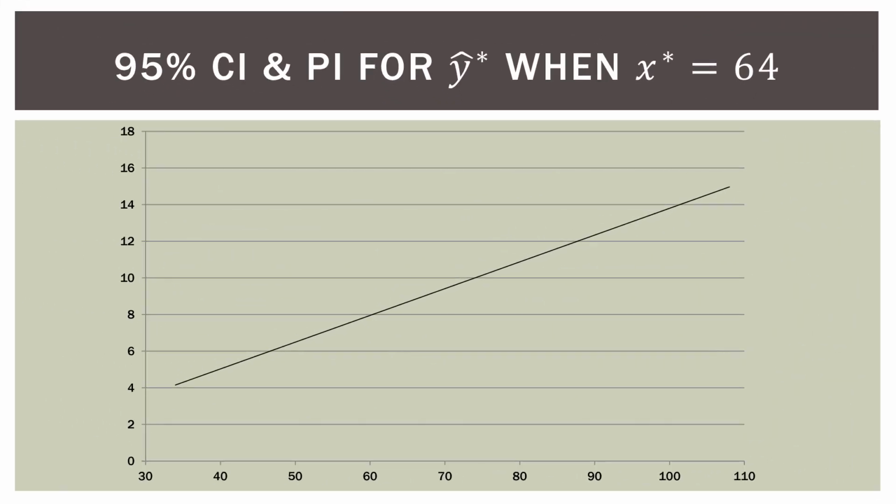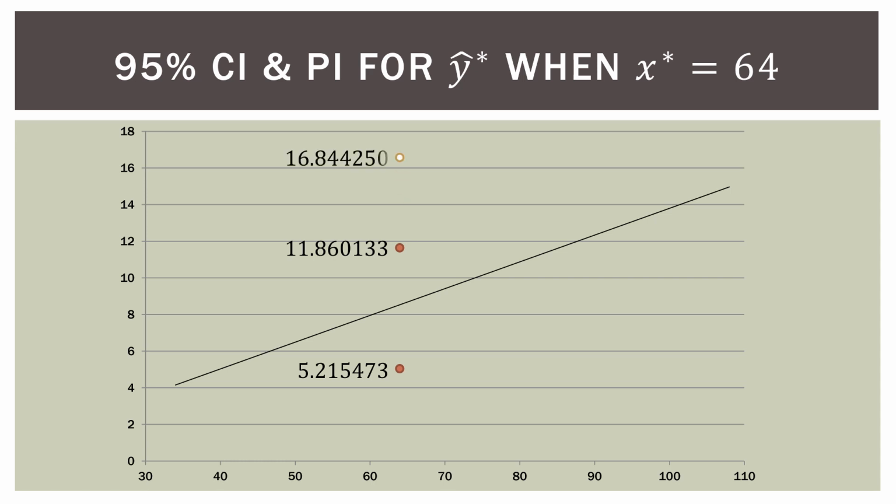Okay, so the 95% confidence interval and prediction interval for y when x is 64, we're going to put them on the same graph. So first, the confidence interval. This is from the previous video. So here is our confidence interval, so the boundary of it. It was 5.21, 11.86. Now let's put on the prediction interval points.